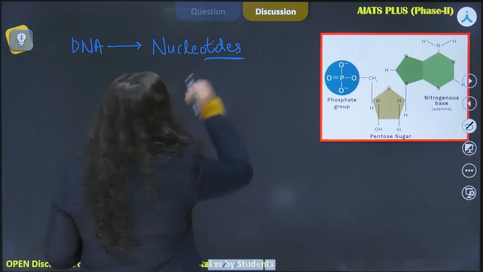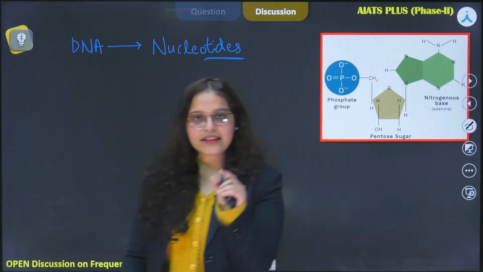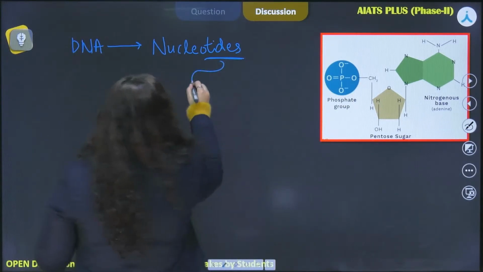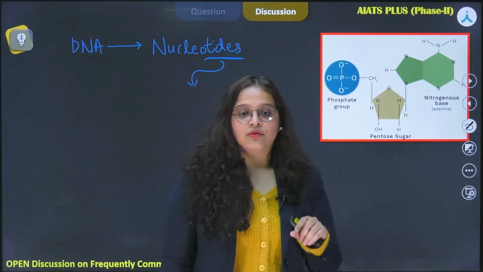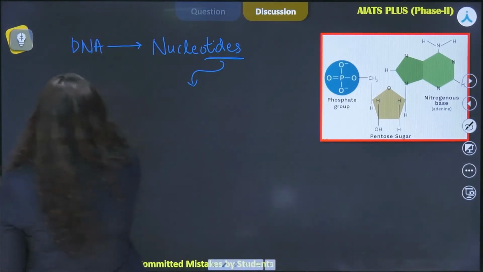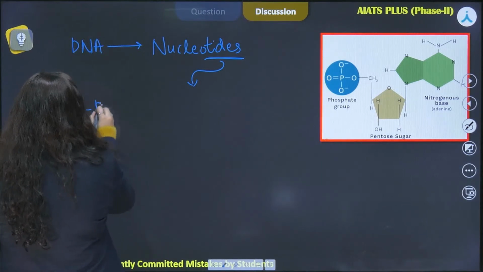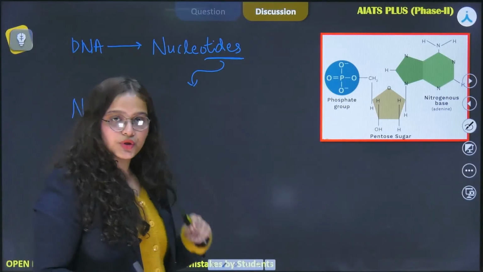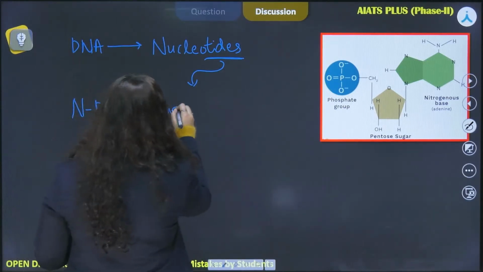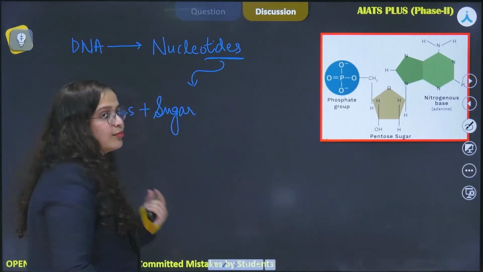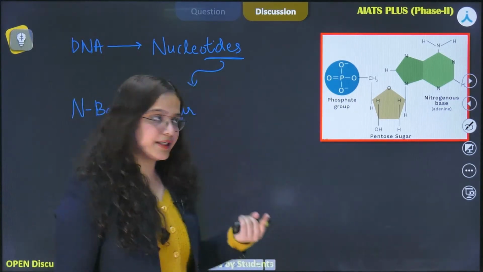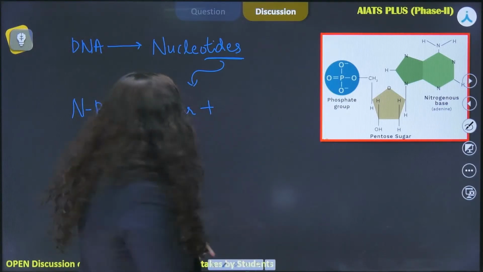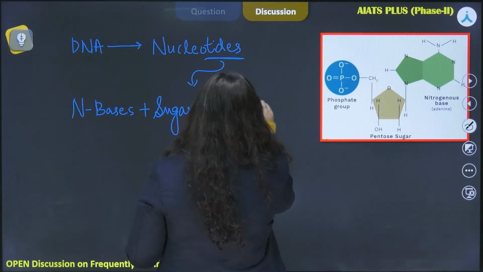So here I am saying that it is made up of nucleotides. Now if we further break the nucleotide, then we will have nitrogen bases plus our sugar, and the sugars can be ribose and deoxyribose as I explained before, plus the other component is the phosphate group, all right.